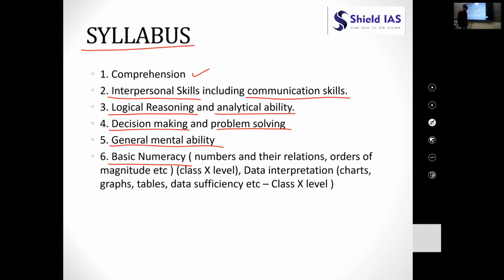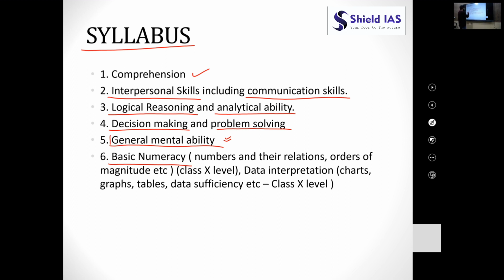Okay, so the good point is that UPSC has given a well defined syllabus, but the bad part about it is that it is not very well defined. If I ask you what you mean by general mental ability, or what type of questions would be there from general mental ability, you cannot just say these types of questions would be asked until and unless you see the questions which are being asked in general mental ability.